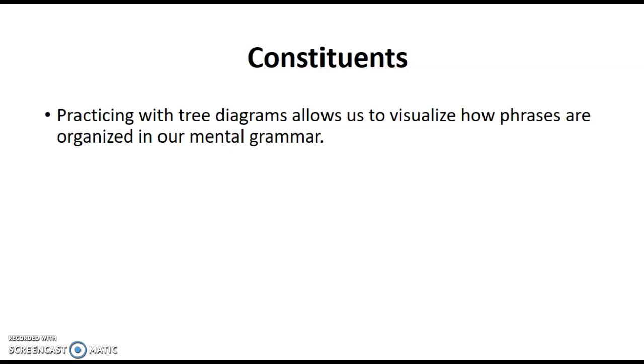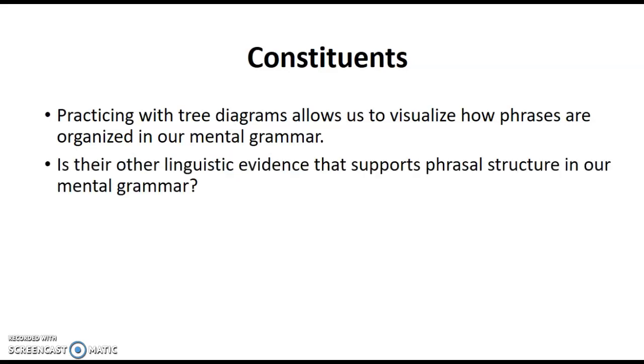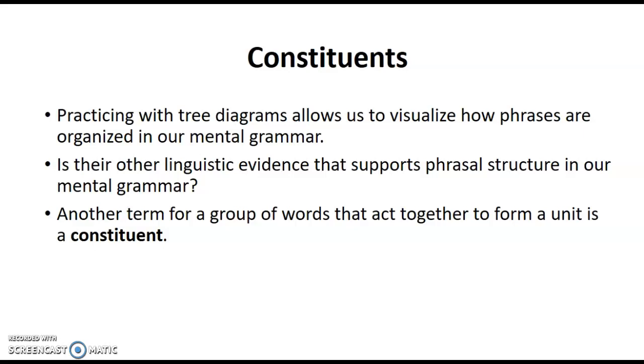We looked at 3 different types of sentences: simple sentences, compound sentences, and finally the complementizer sentences. So you're familiar with 3 different kinds of sentences and how to diagram those into trees. So the other linguistic evidence that I just mentioned that supports phrasal structure in our mental grammar would be constituents. And it's basically another term for a group of words that act together to form a unit.